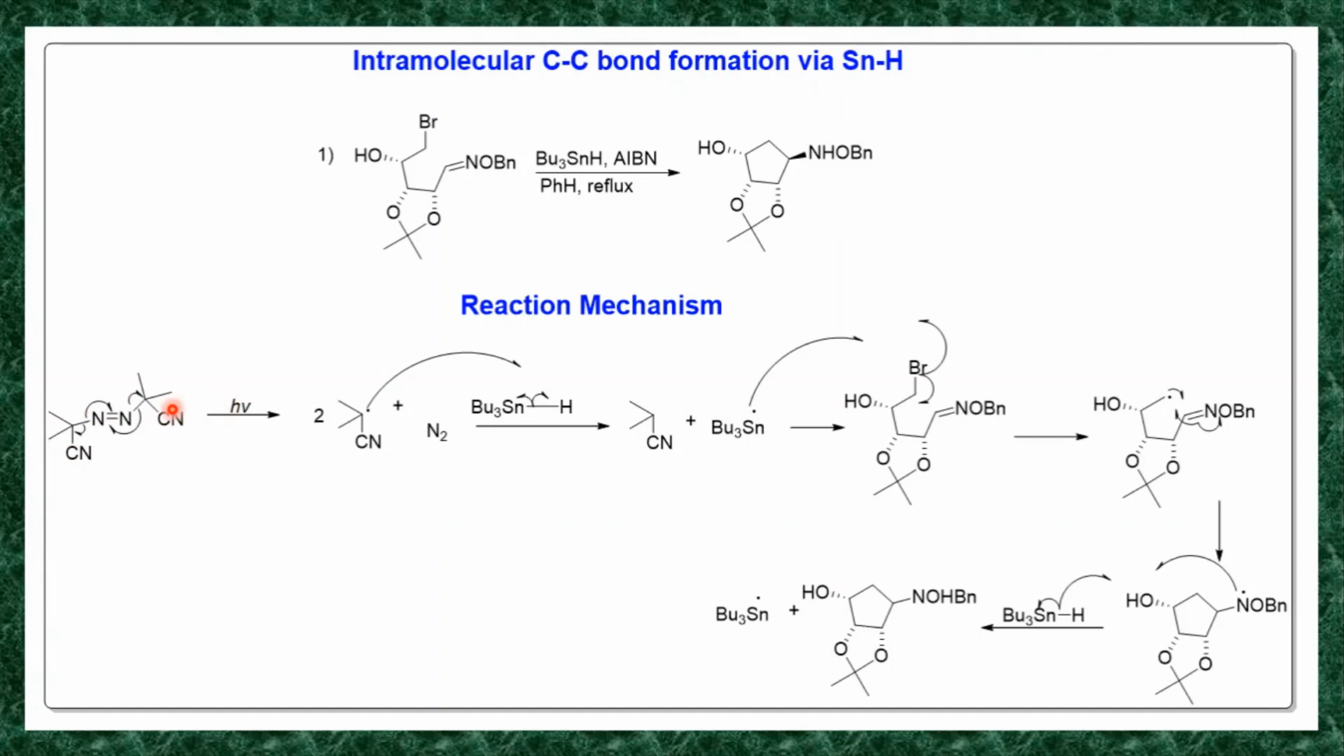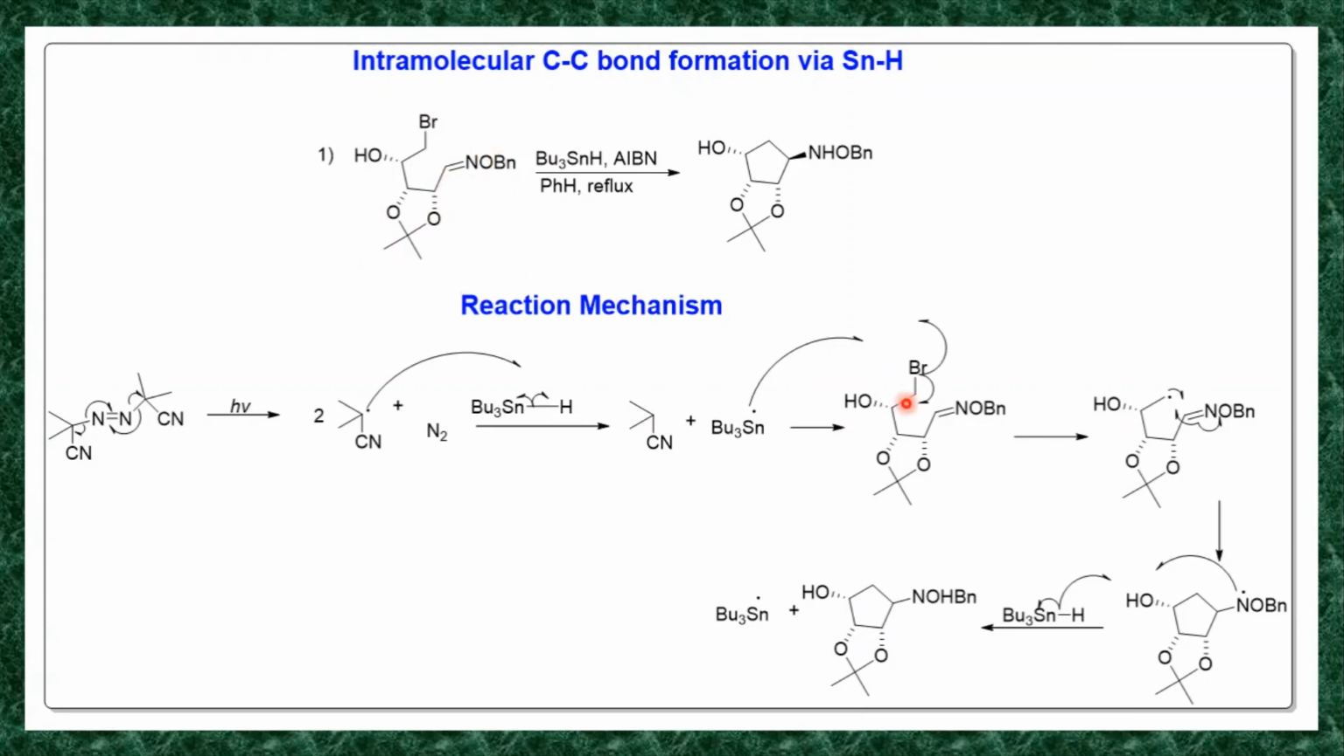So this will undergo homolysis in presence of h nu. So the homolysis of this bond takes place and it generates this C radical. Now this C radical reacts with this tributyltin hydride. So it generates hydrogen radical and tributyltin radical. So this carbon radical reacts with this hydrogen radical and forms a neutral molecule. Now in the next step, here it generates this tributyltin radical. Now this tributyltin radical reacts with your substrate.